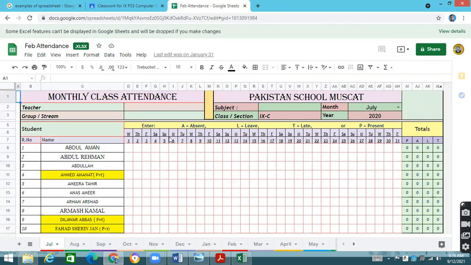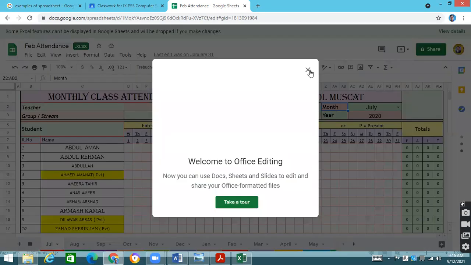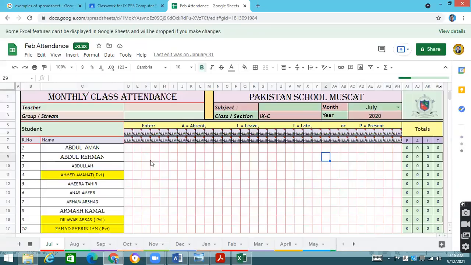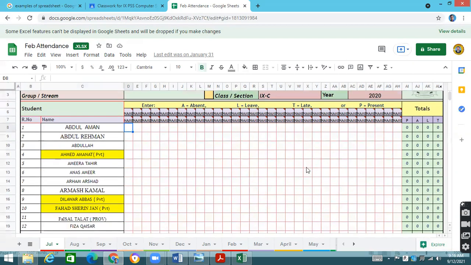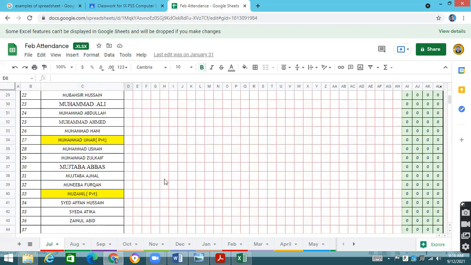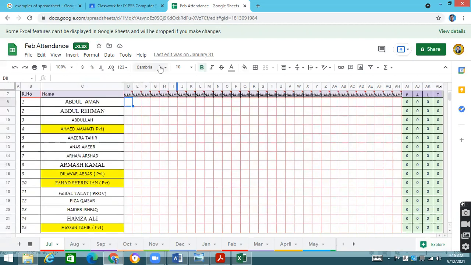Calculation means subtraction, addition, multiplication, division. Just like this is a format that I have prepared for marking attendance. I have applied different colors on different types of cells, and these are the months where I have taken 30 days in each month, and I can type present or absent when the student is present on a particular date.